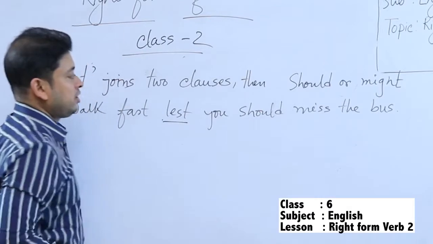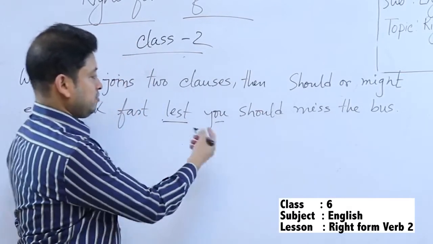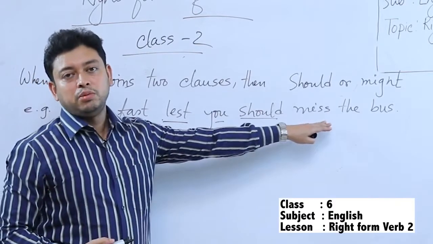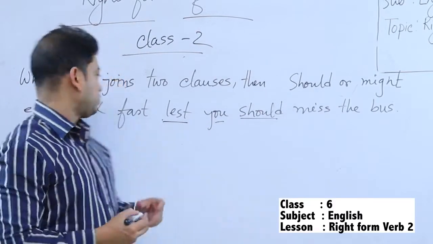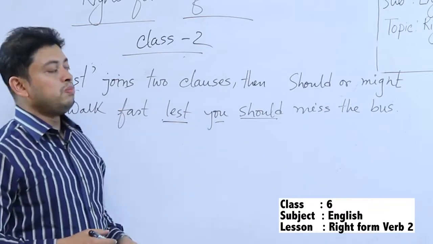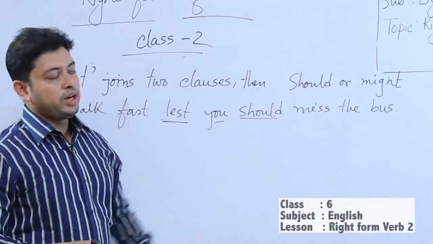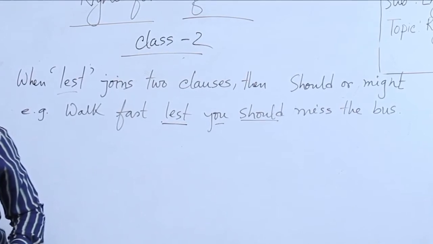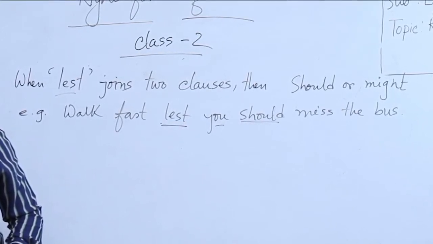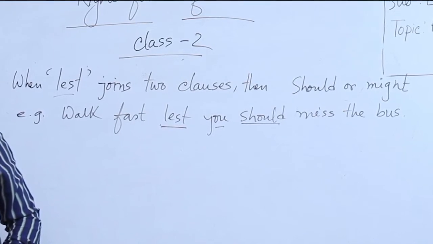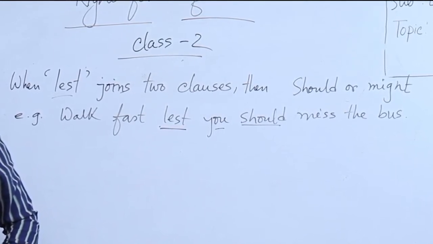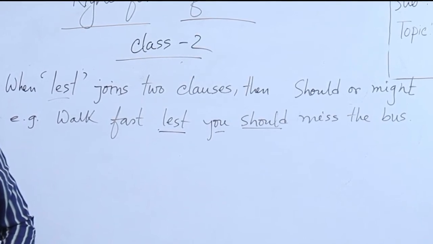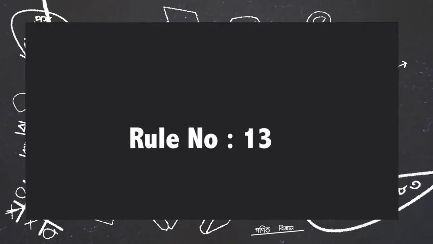Lest is used, then after this there will be a subject, then there will be should, and after should there will be the base form of the verb. So, walk fast lest you should miss the bus. Should or might, both are correct. Now, rule number 13.